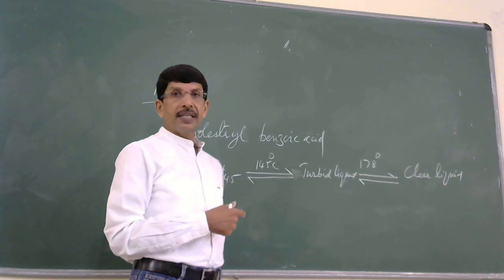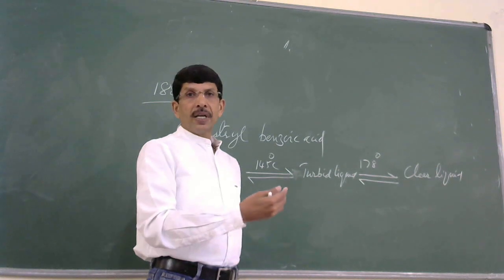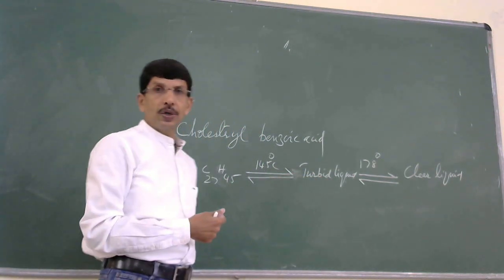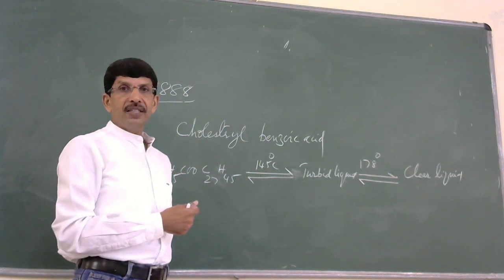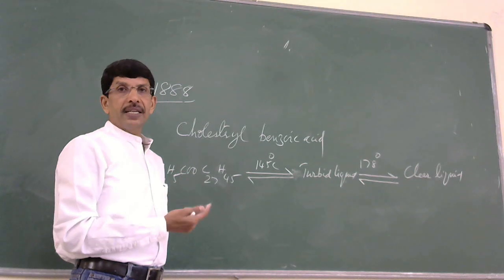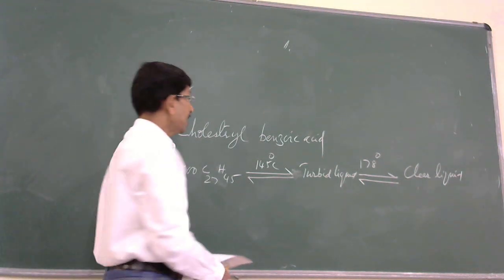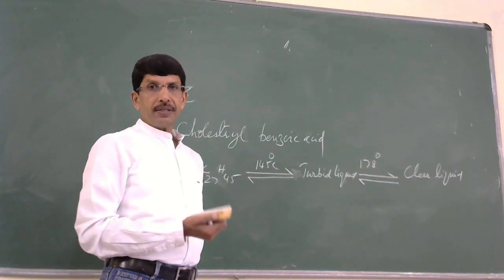So, 178 degrees is the melting point. And upon cooling, clear liquid at 178 degrees Celsius is converted to a liquid crystal state. Upon further cooling at 145 degrees Celsius, turbid liquid is converted to pure solid state. So this is regarding the mesomorphic state.